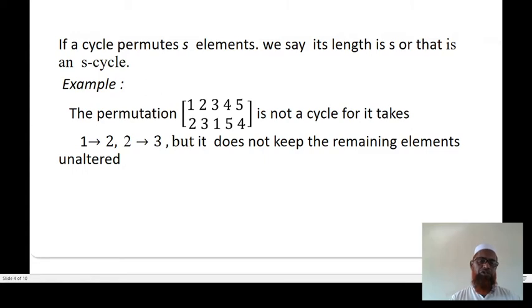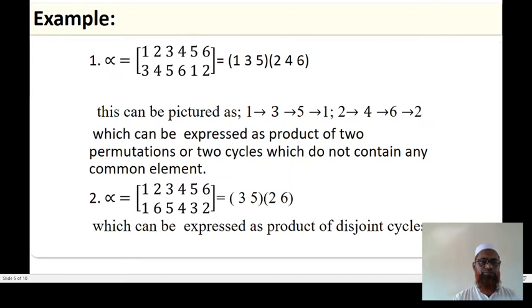Example: the permutation 1, 2, 3, 4, 5 mapping to 2, 3, 1, 5, 4 is not a cycle. For it, we take the image of 1 as 2, 2 goes to 3, and 3 goes to 1, but it does not keep the remaining elements unaltered, since 4 goes to 5 and 5 goes to 4. So this permutation is not a cycle.